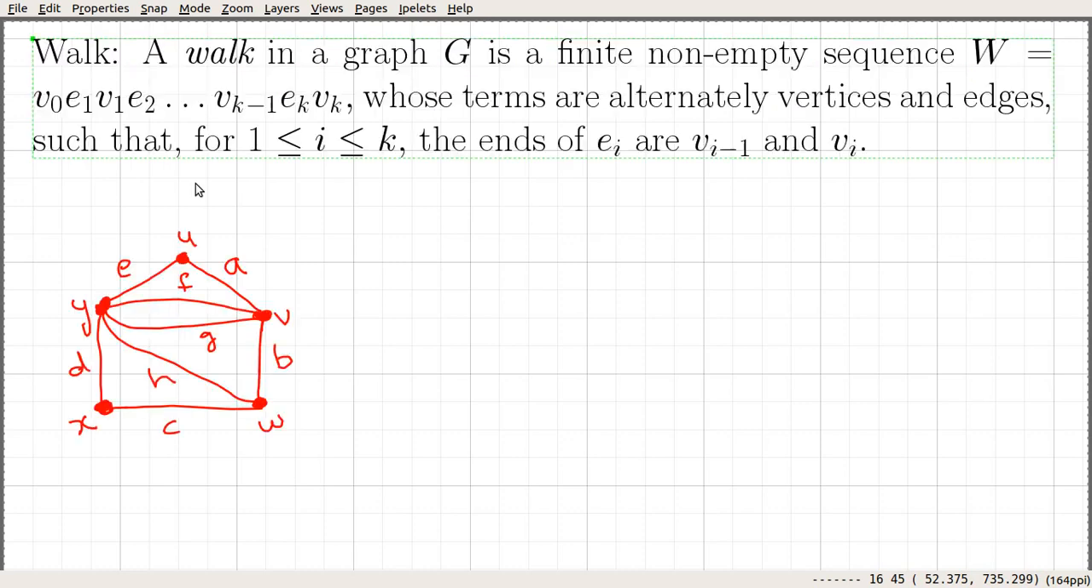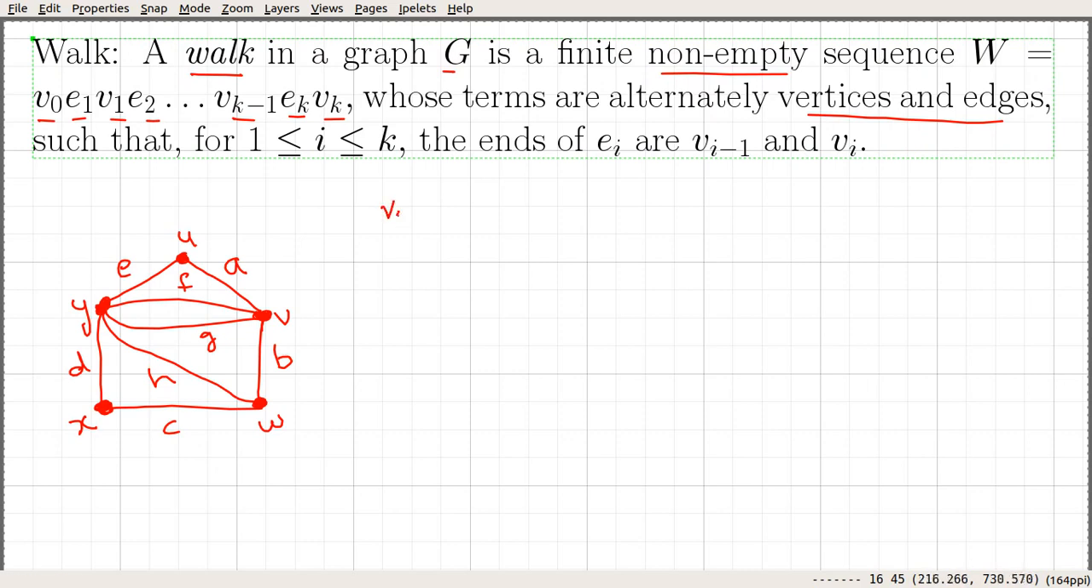In this video, I am going to talk about the idea of paths, walks and cycles in a graph. So let me start with the definition of a walk. A walk in a graph G is a finite non-empty sequence which looks something like this: V0, E1, V1, E2, all the way up to Vk minus 1, Ek, Vk, whose terms are alternately vertices and edges. So here V0, V1, Vk minus 1, Vk, they are vertices.